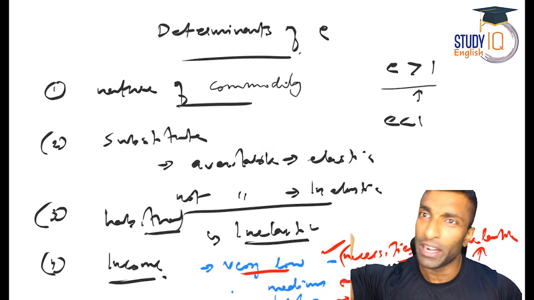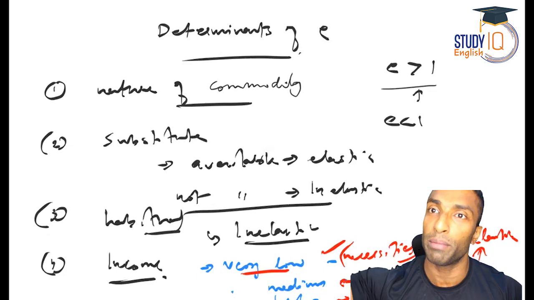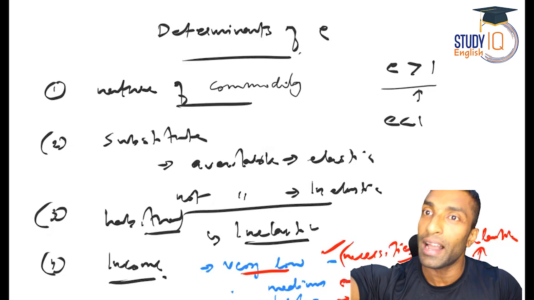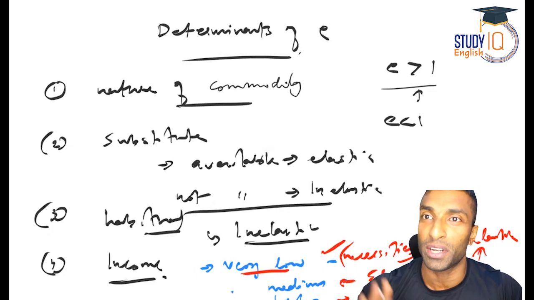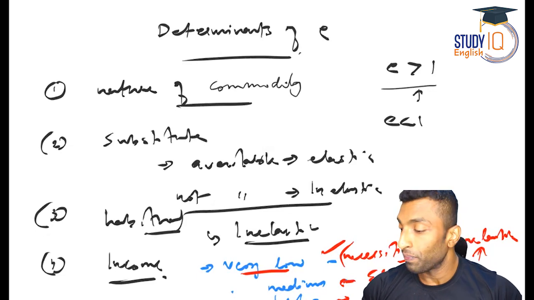Howsoever the price changes, the demand is not going to change. Some items the price may have reduced or increased, I may or may not buy, but whatever I want at this point of time, I want a Benz, I want a BMW, I want an Audi car, I want an aeroplane, still I go and buy. I won't wait for the price to come down. You got my point? So this is also inelastic.